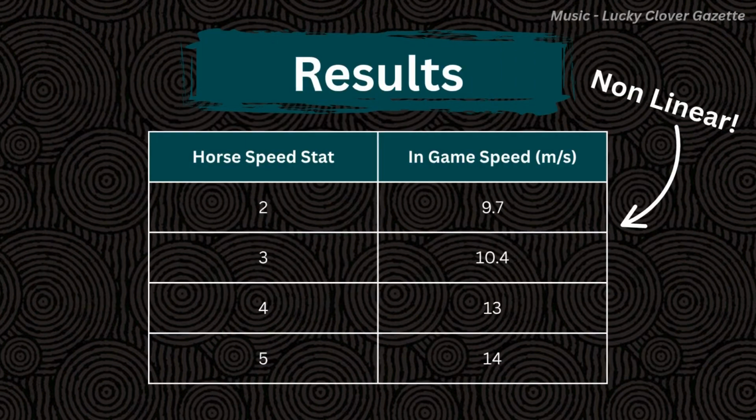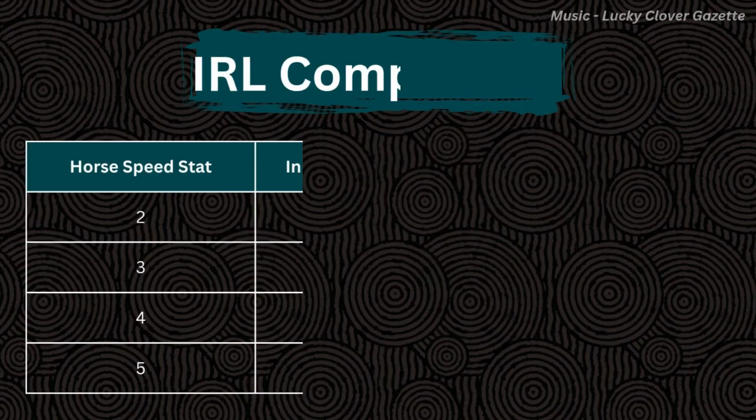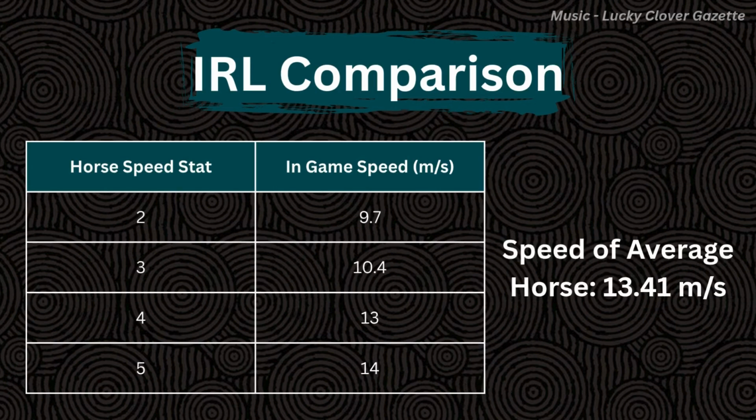And here's the results. Based on the data, the speed of the horse spikes between 3 and 4 star rank, but below and above that it doesn't change that much. This is interesting because I've always felt like 5-star horses are much faster, but I suppose it could be the placebo effect. For comparison, the average running speed of a domestic horse is about 30 miles per hour, or 13.41 meters per second. That makes a 4-star horse about an average horse in real life.